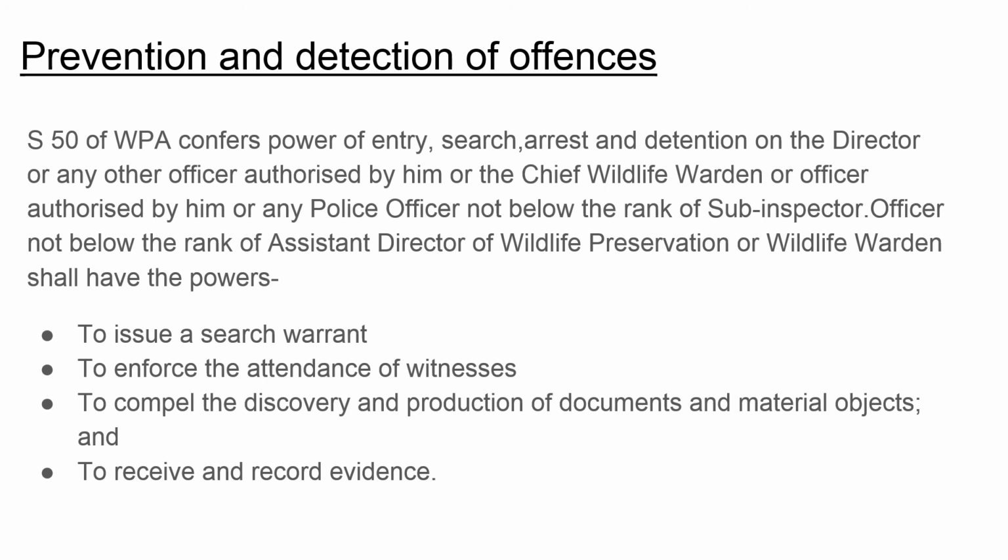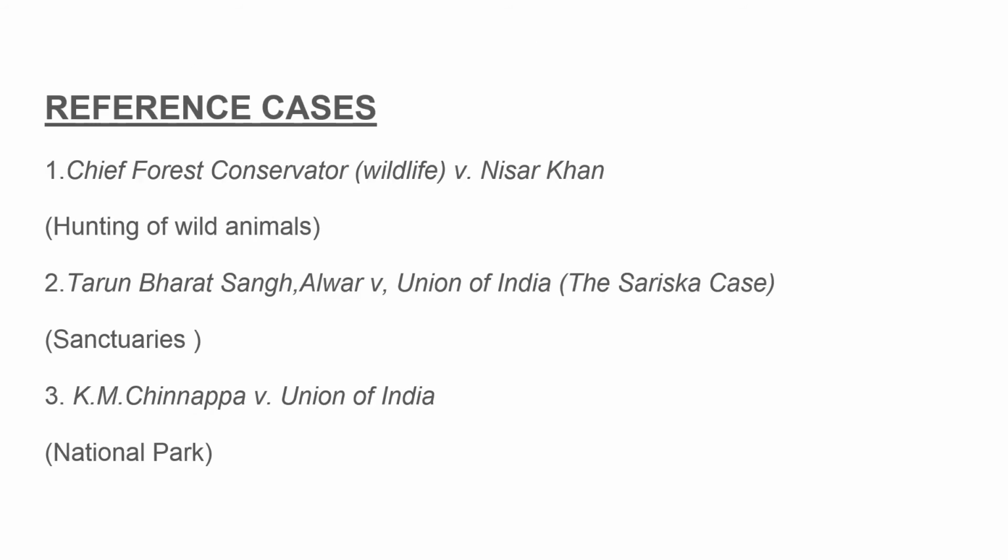An officer not below the rank of assistant director of wildlife preservation or wildlife warden shall have the powers. What are the powers they have? To issue a search warrant, to enforce the attendance of witnesses, to compel the discovery and production of documents and material objects, and to receive and record evidence.